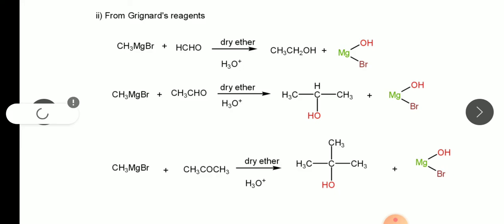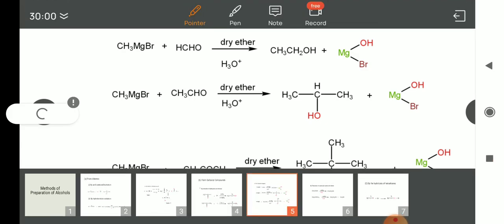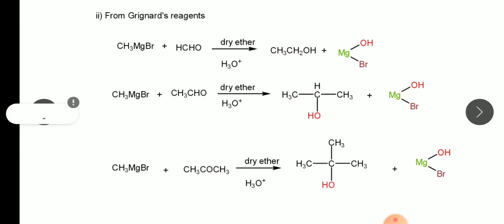So you can remember like that, when methyl magnesium bromide, or we can say Grignard reagent, is treated with formaldehyde, it gets converted into primary alcohol. When Grignard reagent is treated with any other aldehyde, it gets converted into secondary alcohol. And when Grignard reagent is treated with ketone, it gets converted into tertiary alcohol. And byproducts are the same, that is MgBrOH. So that's all for preparation of alcohol from Grignard reagents.